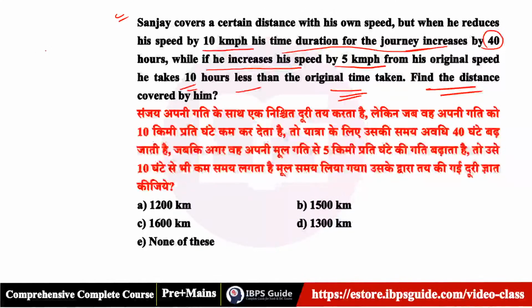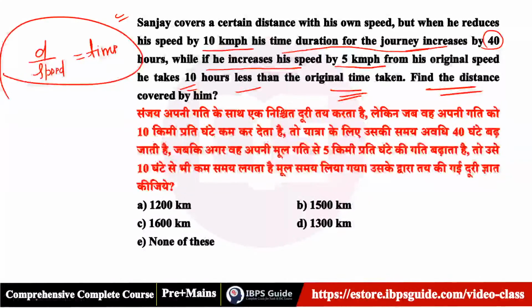Distance upon speed is equal to time, we all know that, right? Okay, I'll explain it thoroughly. Sanjay covers a certain distance with his own speed. So I am taking his speed as x, and let's say he takes t time.